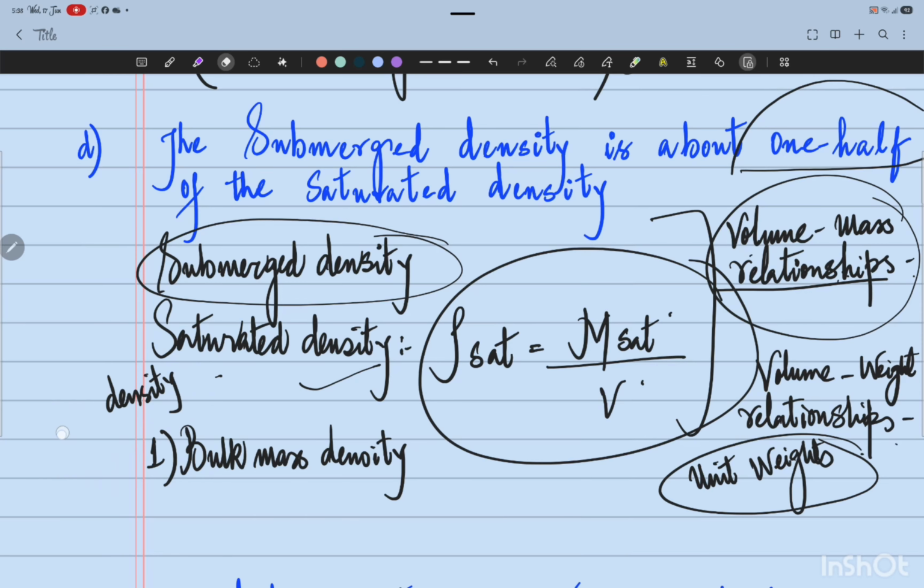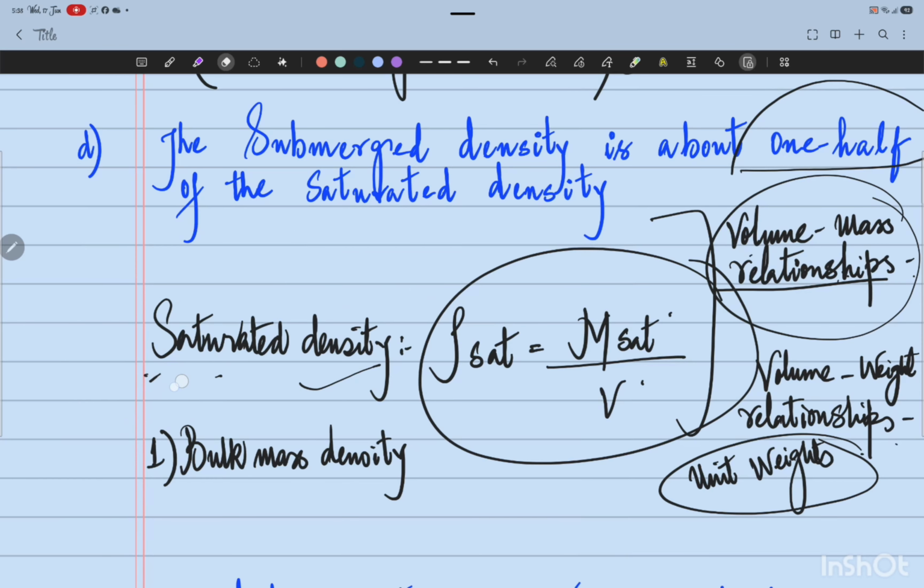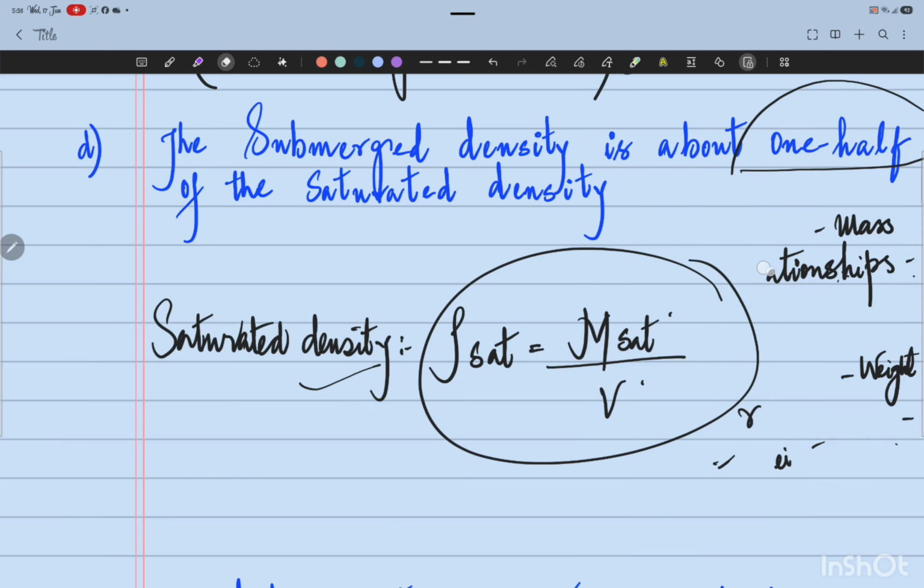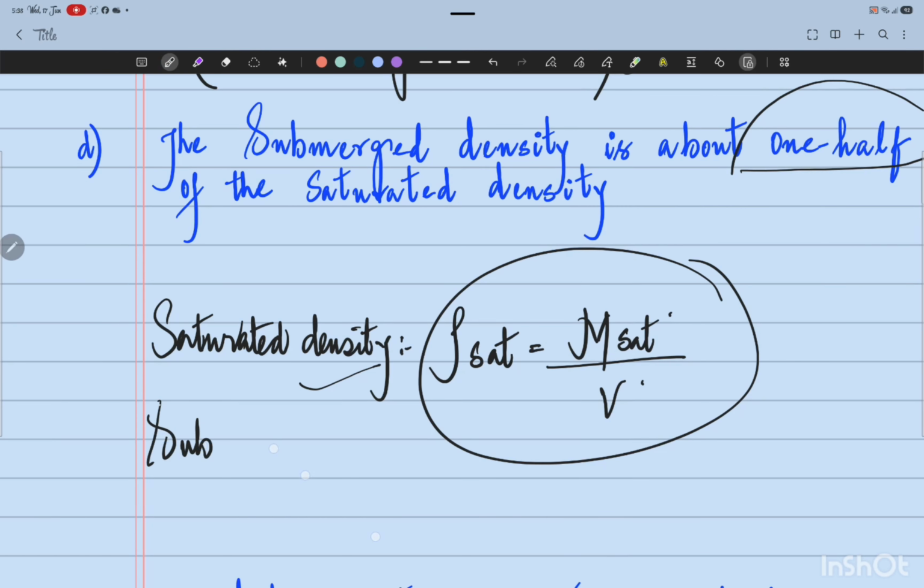Let me rub it first. We already studied that the saturated density is the bulk mass density of the soil when it's fully saturated. That means there is no air phase or the air voids are nil. In that condition, soil becomes a two-phase system consisting only of soil solids and the volume of water which will be filling its voids. All right, so submerged density. These are the important volume mass relationships.